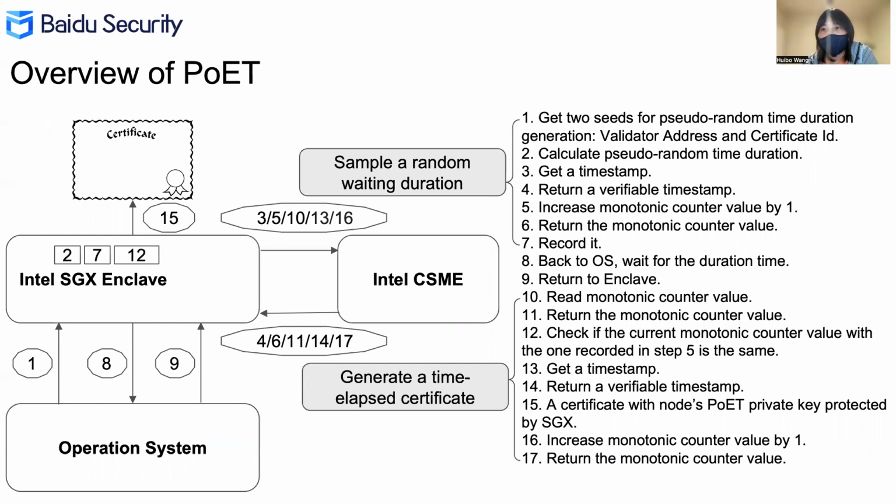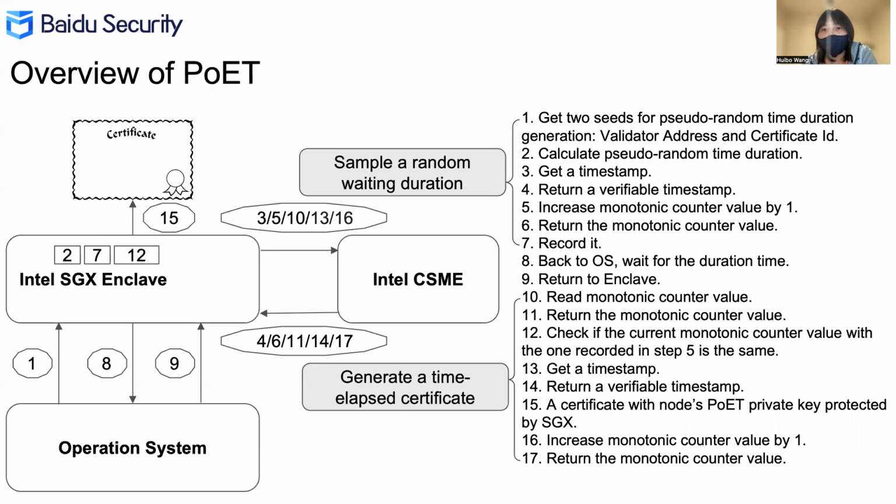Let's take a look at the workflow of a POET node. There are 17 major steps in the POET node workflow. We separate these 17 steps into 3 stages. Stage 1 includes steps 1 to 7. It samples a random waiting duration, as we mentioned earlier. Stage 2 includes steps 8 to 9, representing the phase of waiting for the random duration. Stage 3 includes steps 10 to 17, where the node generates a time elapsed certificate.